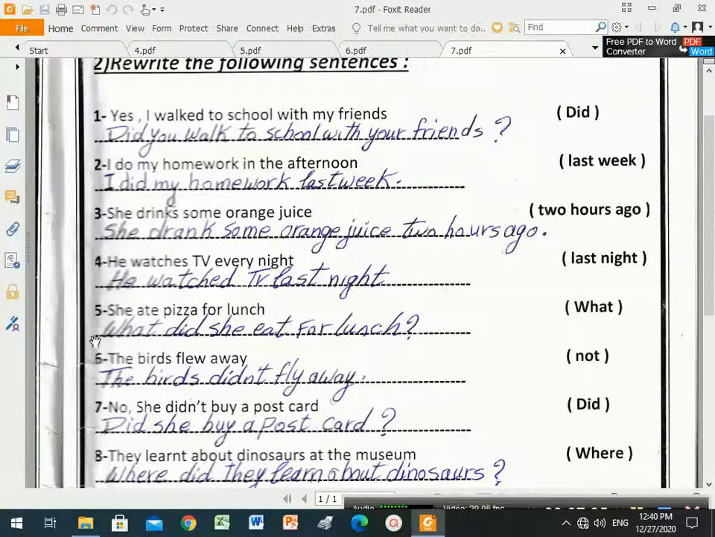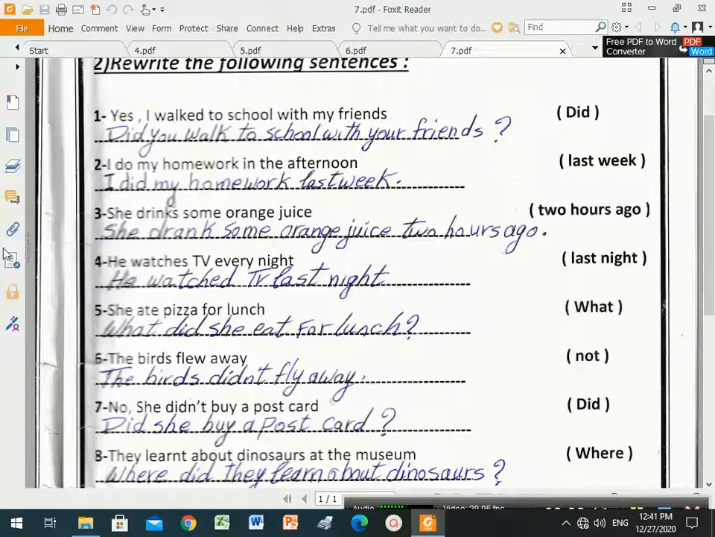She ate pizza. Number 5, she ate pizza for lunch. We will start the sentence with what, so it will be a question. What? Here, ate. Ate, the past simple of what? Eat. Yes, very good. So we will write did. After what, it will be: what did she eat for lunch? What did she eat for lunch? And notice something, we don't say the pizza because pizza here is the answer.